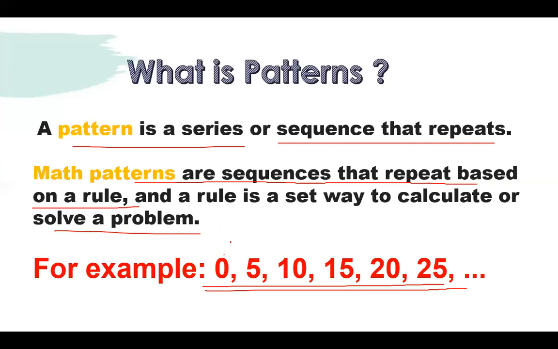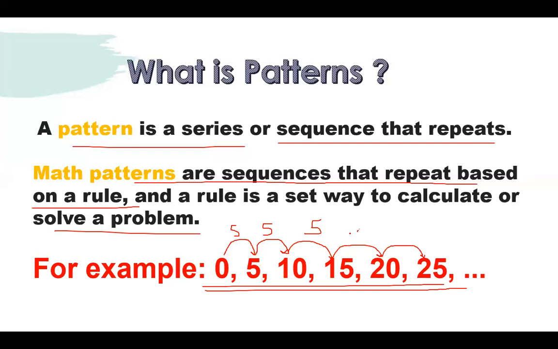So if I go from 0 to 5, 5 to 10, 10 to 15, 15 to 20, 20 to 25, and if we go on and on, we can see what we are observing: every time I am getting a difference of 5. 5 minus 0 means there is a difference of 5. When we jump from 5 to 10, again I get a difference of 5. 10 minus 5 gives 5, 15 minus 10 gives me 5,